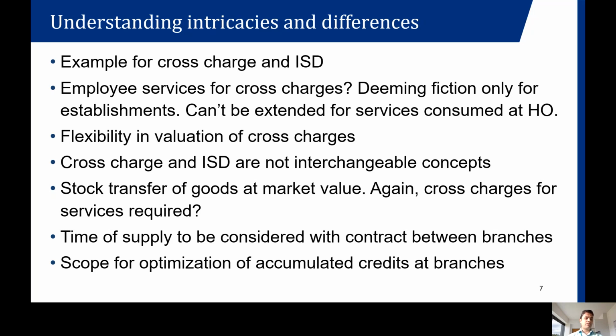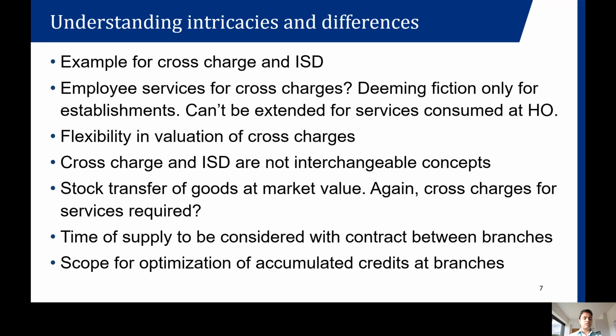Is there any positive in all these intricacies or complexities which you have seen? The answer is yes, because this mechanism, the flexibility in this valuation, is giving us scope to optimize these credits which are accumulated. Say there is an accumulation of credits in Bangalore. There is an accumulation of credit in the Chhattisgarh branch.